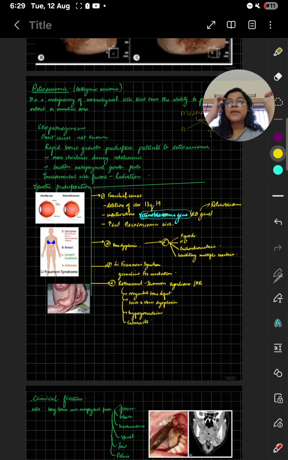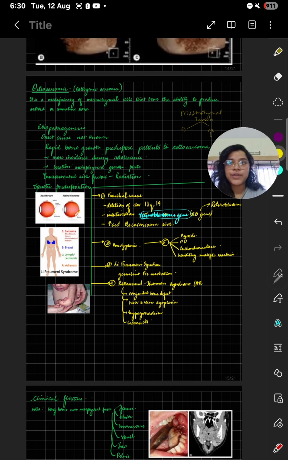So we are going to do osteosarcoma in 3 minutes. Osteogenic sarcoma is a malignancy of mesenchymal cells that have the ability to produce osteoid. The exact etiopathogenesis is not known. Rapid bone growth predisposes patients to osteosarcoma. Incidence is seen during adolescence.